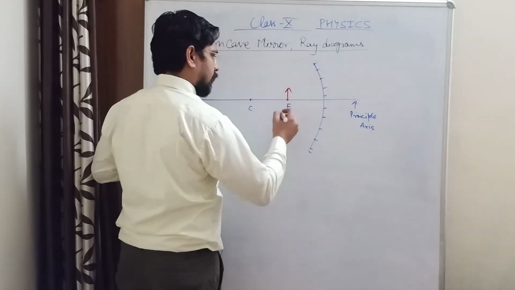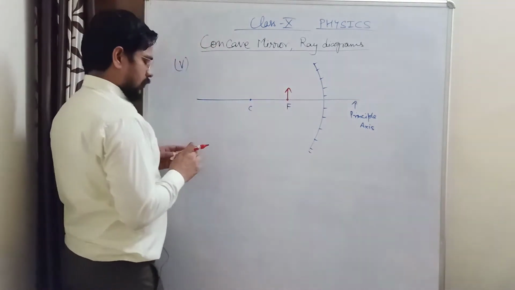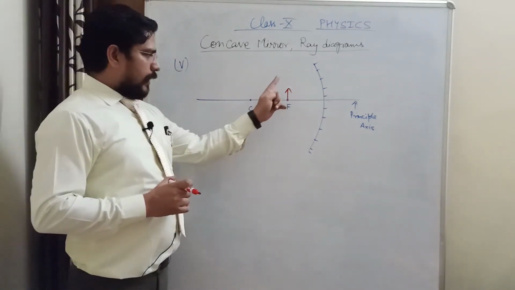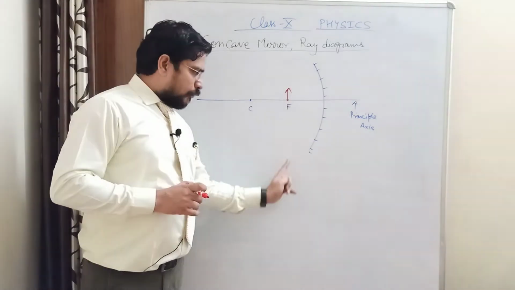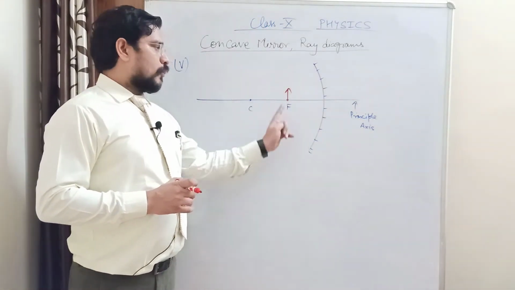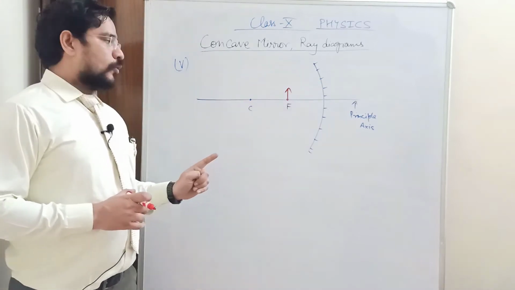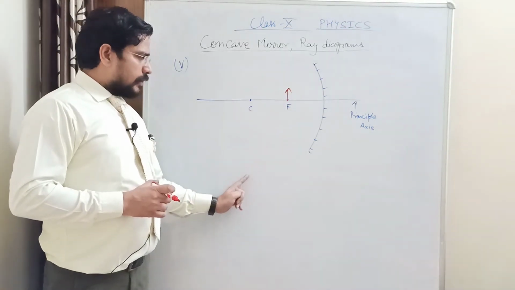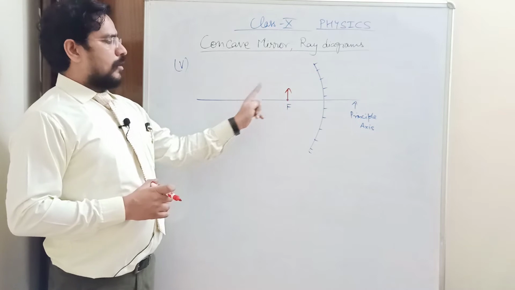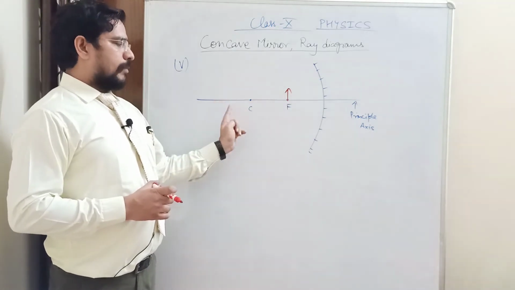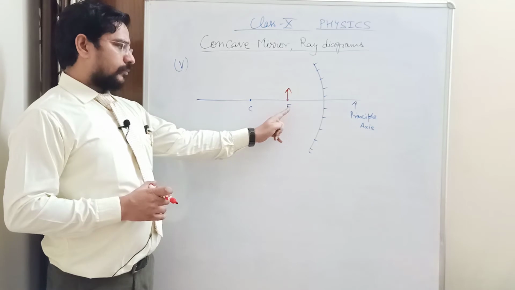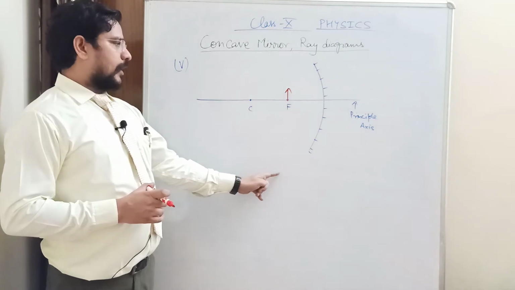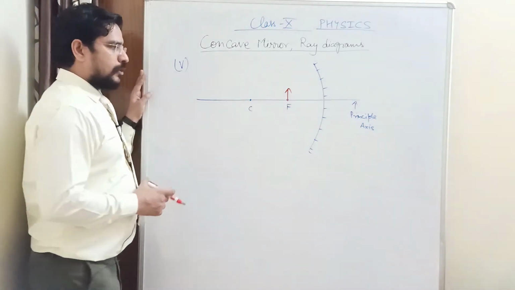This is your object AB, and if I apply the rules here, then out of 4 rules I cannot apply the rule that ray of light passing through focus will become parallel after reflection, because object is at focus. As I discussed with you, we cannot apply the rule of light rays passing through center of curvature and retracing the same path if the object is at center. For all other positions we can apply. So similarly for focus, we cannot apply the rule that ray of light passing through focus will become parallel after reflection. So out of remaining 3 rules, we can apply any 2 rules.